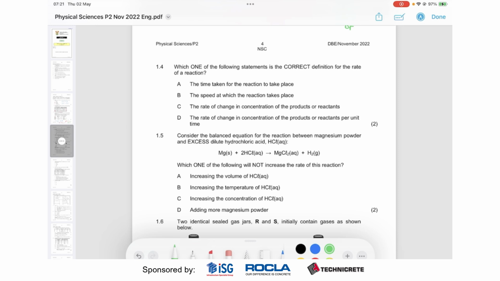At this point, it would be useful if you had memorized the textbook definition, because it's easy to get confused here. All of them sound the same. They're trying to catch us out. What I would definitely say is these two are definitely out. They're very simple. They don't talk about concentration. They don't talk about products or reactants. So our answer is most likely one of these two.